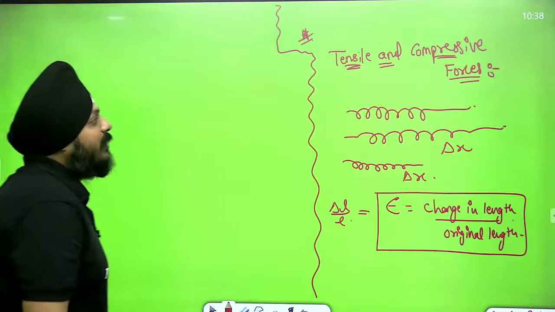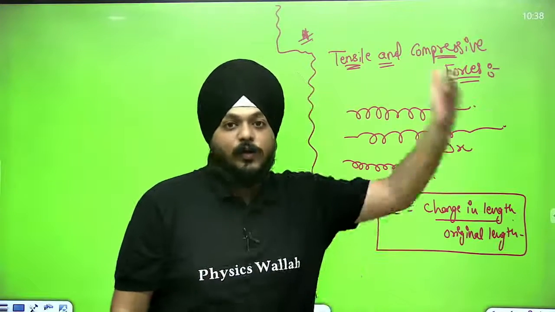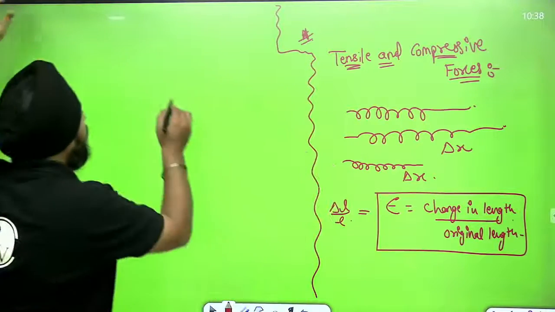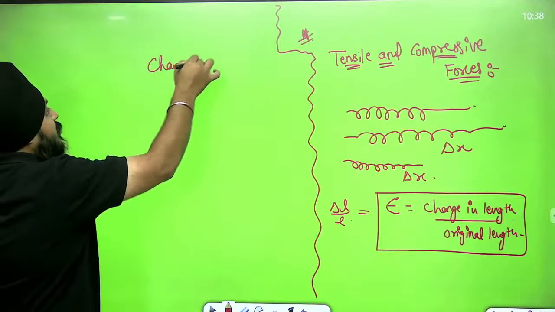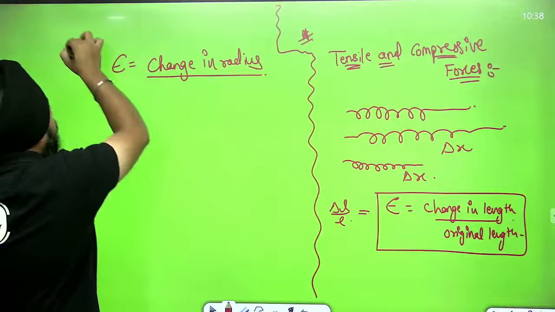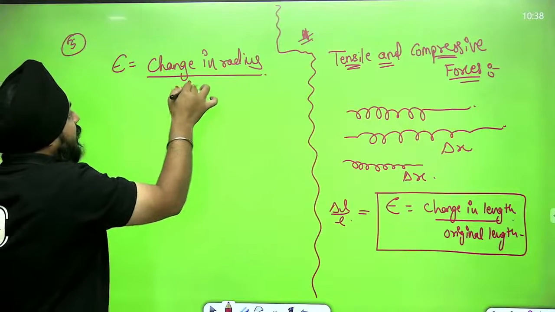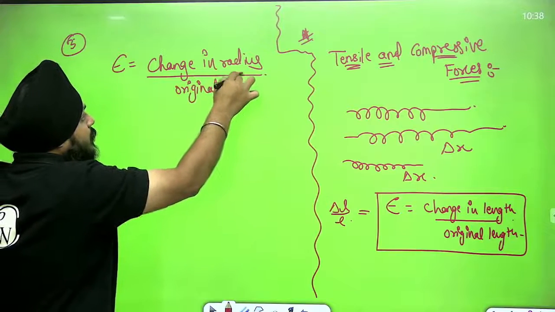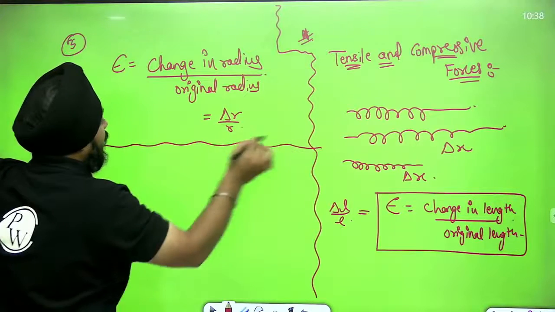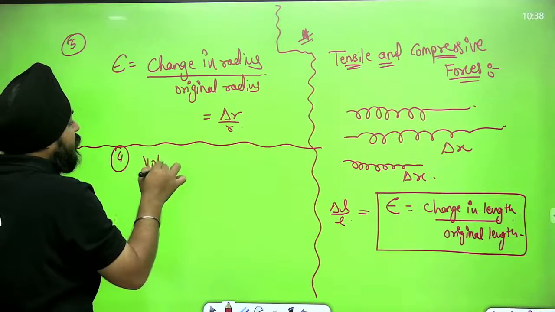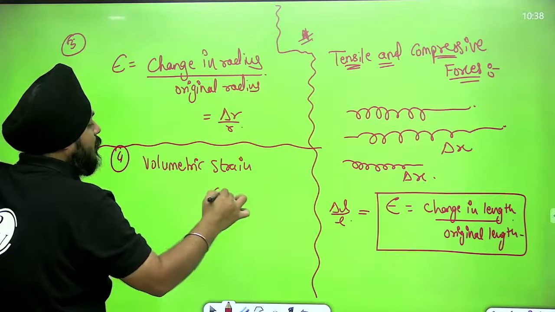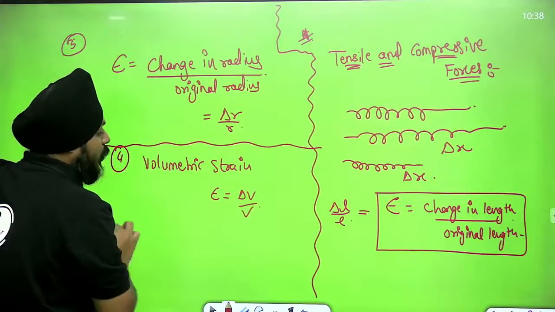Similarly, after tensile, we have the thermal strain that we are going to discuss. Sometimes we can also consider the lateral strain, the change in radius by the original radius, delta R by R. And if I'm talking about volumetric strain, it is the change in volume by the original volume.